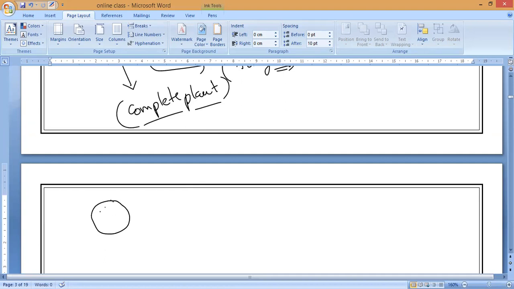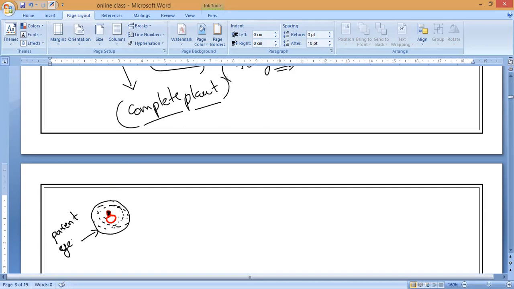If we consider a unicellular organism, what does it contain inside? It contains cytoplasm. Yes or no? And a parent yeast cell looks like this. Remember, all of you: one empty white area and one black dot. This is what we call the nucleus. What do we call it, guys? Nucleus. So this is how a unicellular yeast cell appears. Clear? This is what I call the parent yeast cell.